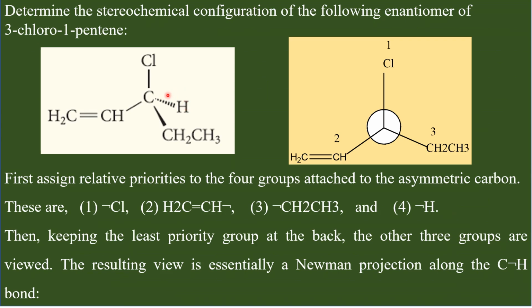So now you have to assign the priority numbers for the 4 groups. What are the atoms which are directly connected to this chiral carbon? Chlorine, carbon, carbon, hydrogen. Chlorine has the highest atomic number, so it is given priority number 1.